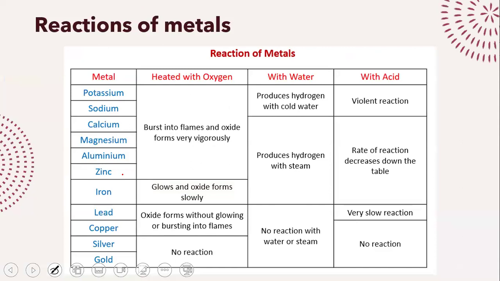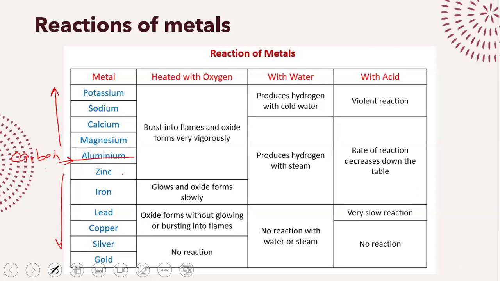Those metals that are more reactive than the carbon come somewhere over here in the reactivity series. Okay? Those metals that are more reactive than carbon, I cannot extract them with the help of carbon, because they're more reactive than carbon. Instead, I need to go for electrolysis. Even though electrolysis is an expensive method, I need a huge amount of electricity to do electrolysis. It's super costly. But I have no option. Why? Because these metals are more reactive than carbon. So if I want to extract any of these metals, I will have to go for electrolysis.